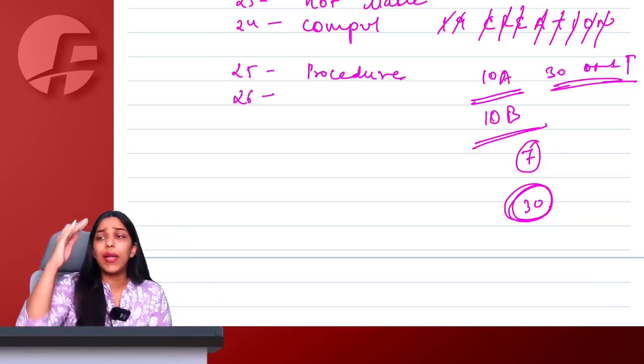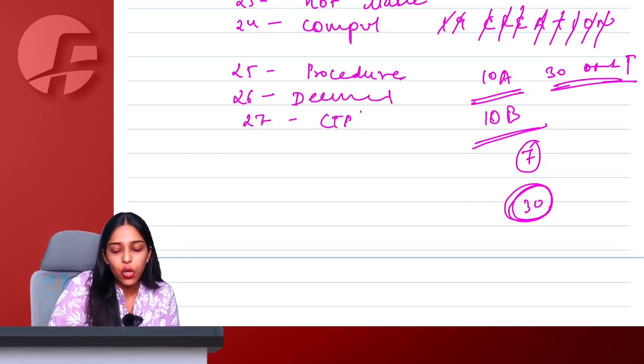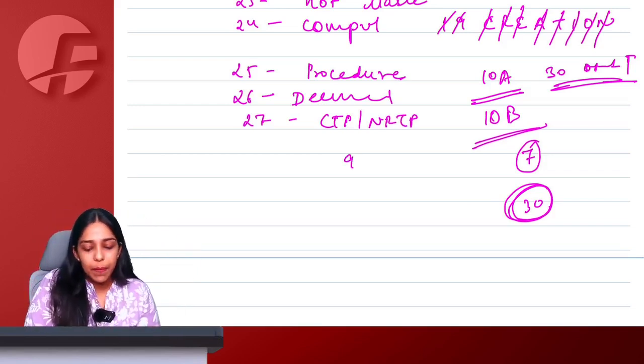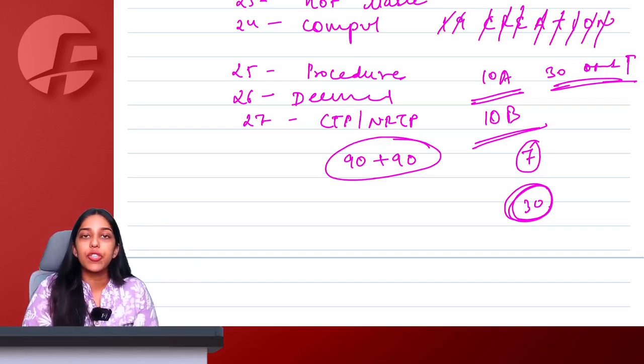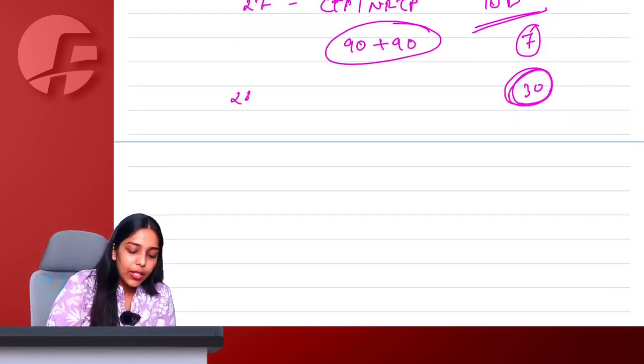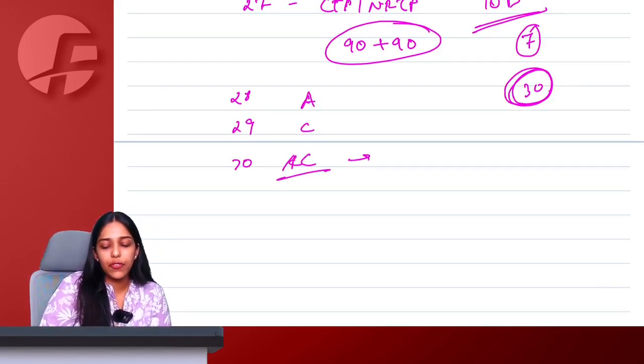Section 26 says that, oh my god, this big procedure, we cannot do it twice, therefore deemed registration. Section 27, casual taxable person, non-resident taxable person. 5 days prior I have to apply, maximum 90 plus 90 days I get registration, advance tax everything I have to deposit. Okay ma'am. Then 28, 29, 30, amendment, cancellation and revocation of cancellation.